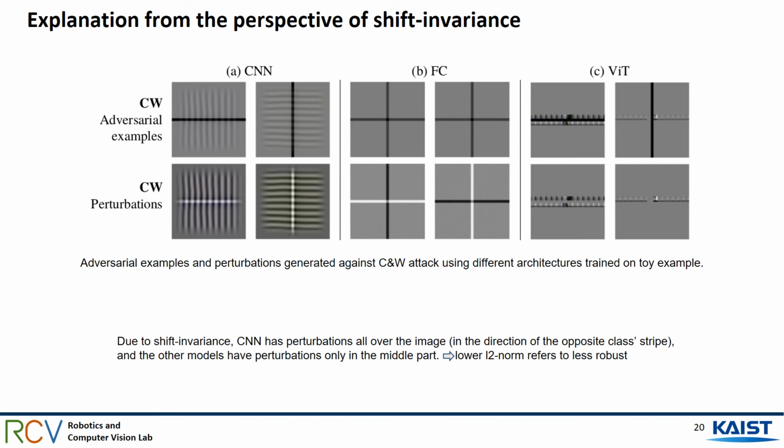The invariance to shift leads to greater sensitivity to adversarial attacks. This qualitative result suggests that the reason for CNN being more vulnerable can be partially attributed to its shift invariance. Future work is needed to further establish the link between shift invariant property and model vulnerability to adversarial attack.